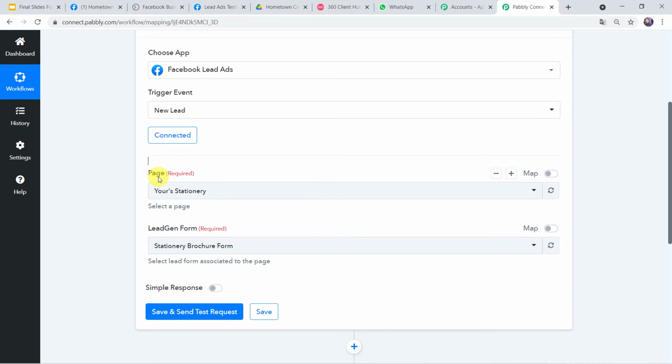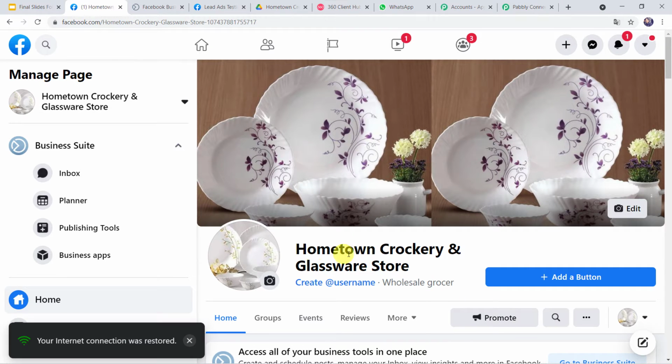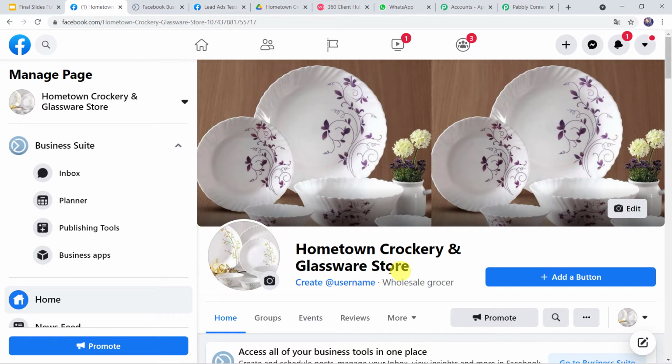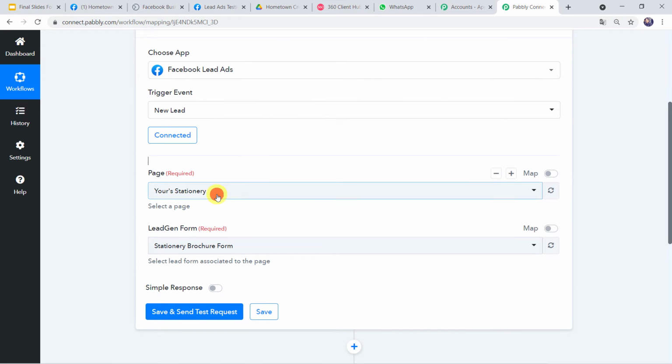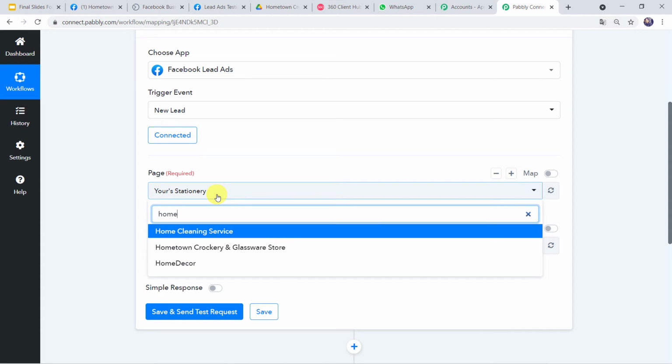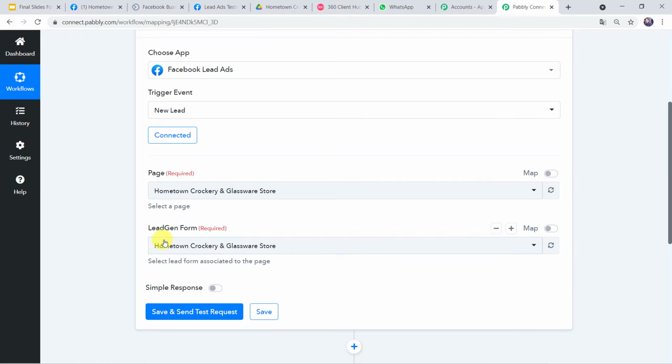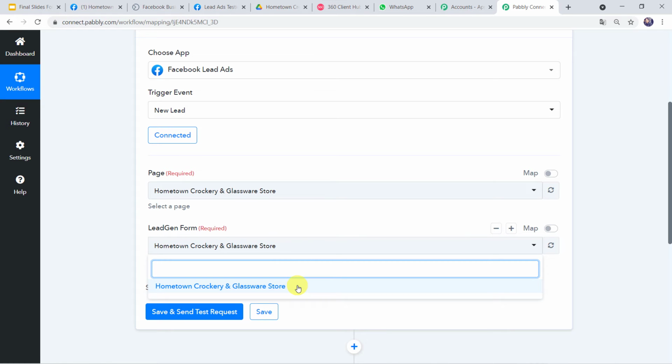Now here we have to select the page that we have created on the Facebook account and the lead generation form which we have created to capture the leads. So the page name is Hometown Crockery and Glassware Store. We have to select this particular page and this is the lead generation form. The same name is given, Hometown Crockery and Glassware Store. So we have to select this particular form. So let's go to Pabbly Connect and here let us select the page name as Hometown Crockery and Glassware Store. Here we can see the lead generation form is automatically captured just because I have created just one single form in this particular page. If you have created multiple forms, from the drop down you can select the form whatever you want to select.